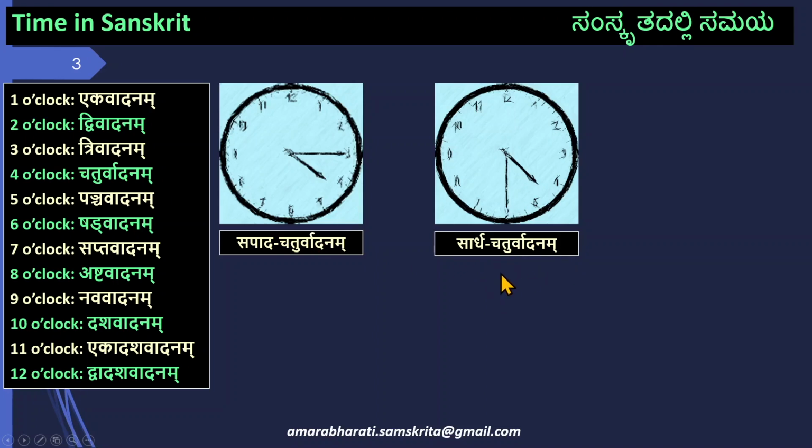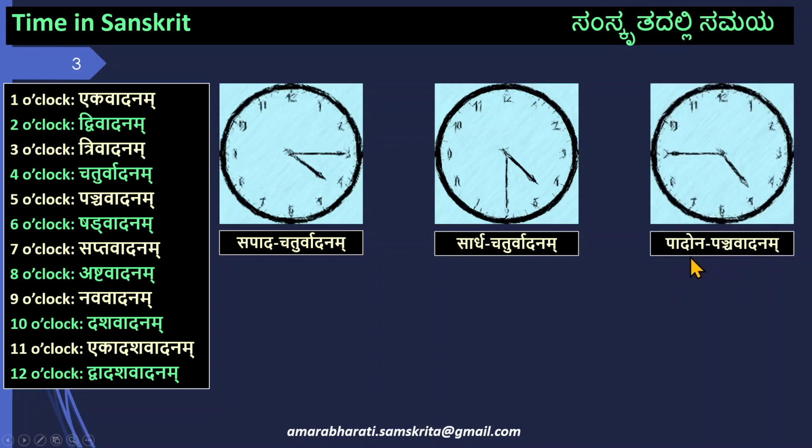What about 4:45? Let us see. It is Padona Panchavadanam. Panchavadanam is 5 o'clock. And this is Pada Una. Una means lesser. So 1/4 lesser than 5 o'clock is Padona Panchavadanam. So 4:15 is Sapada Chaturvadanam. 4:30 is Sardha Chaturvadanam. And 4:45 is Padona Panchavadanam. In Hindi they say Pone Panch, like that. This is Padona Panchavadanam. So you have to remember these times very clearly.